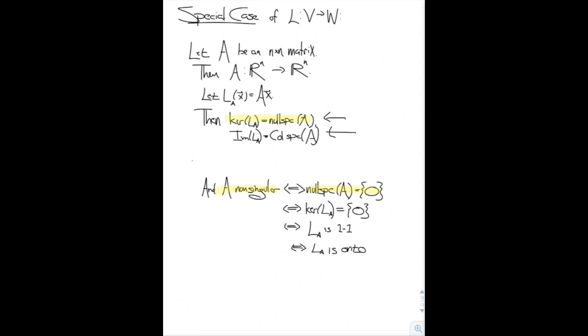But we also know that the kernel of the linear map L is trivial if and only if the linear map is 1 to 1. We proved that these two notions were one and the same. And finally, now we know that if a linear map maps a vector space V to W and the dimensions are the same, which they are here, the properties of being 1 to 1 and onto are equivalent. Therefore, the square matrix A is non-singular if and only if the associated linear map is both 1 to 1 and onto.